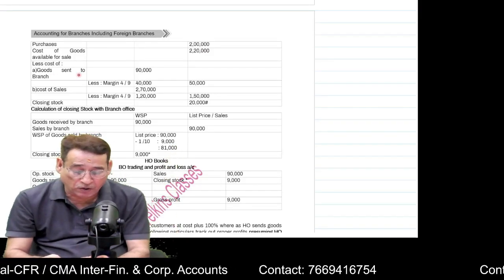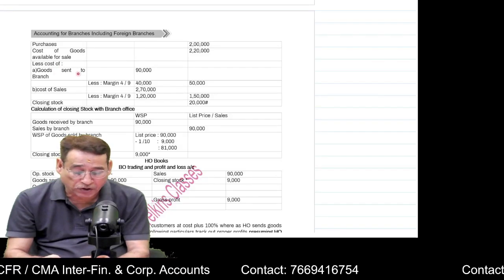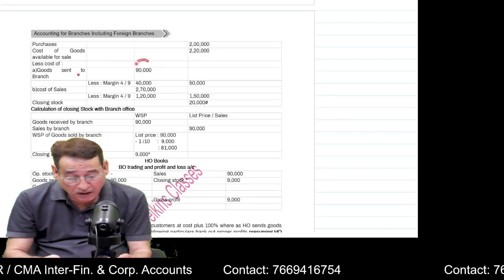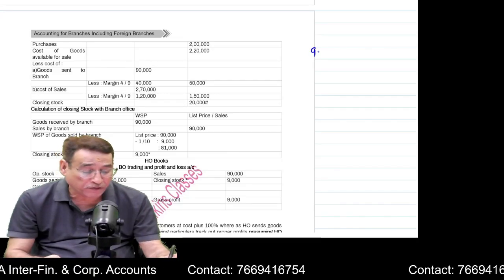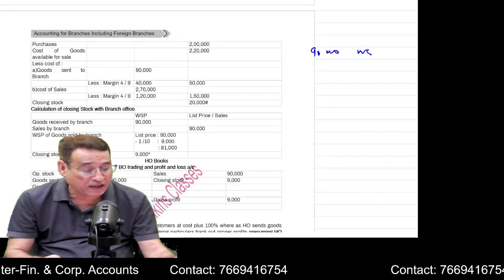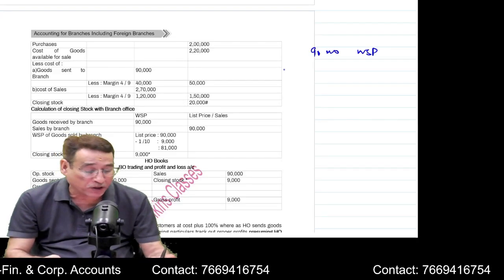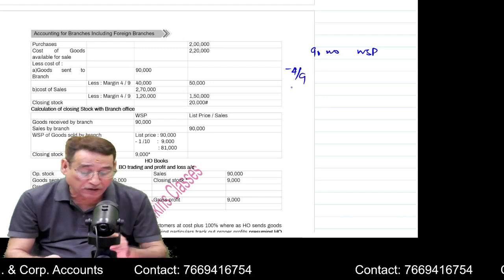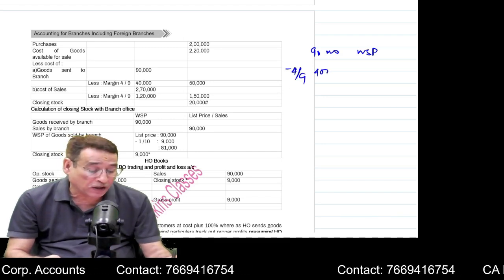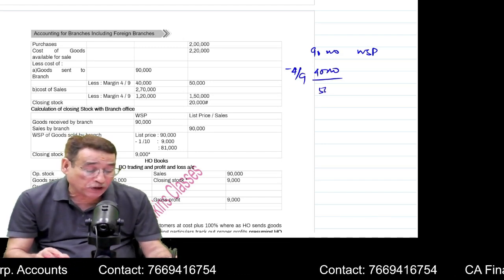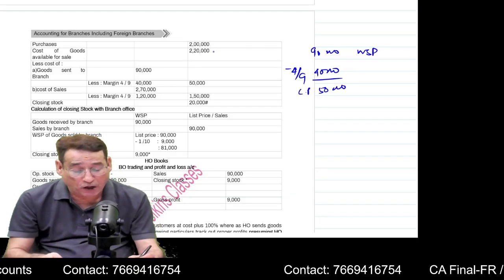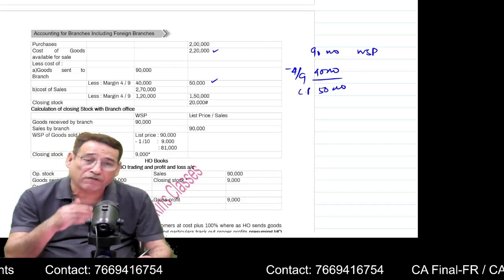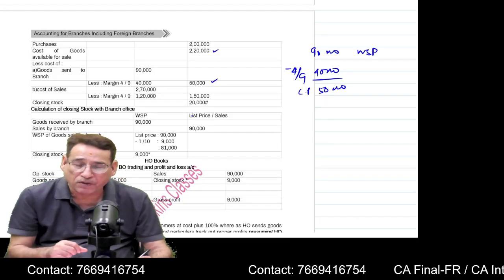Now see here, goods sent to branch. I have written here cost of goods sent to branch. 90,000. You know that head office has sent 90,000 worth of goods to the branch, and these are at wholesale price. I want to know the cost price, so I will have to apply the rate of 4 by 9. That is 40,000. That means the goods which we have sent, their cost price is actually 50,000. So out of 2,20,000, 50,000 worth of goods have now been sent out.